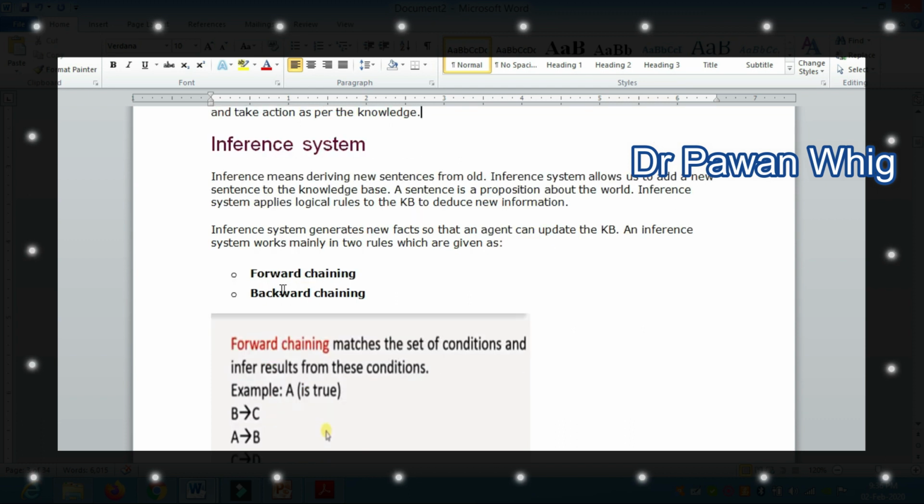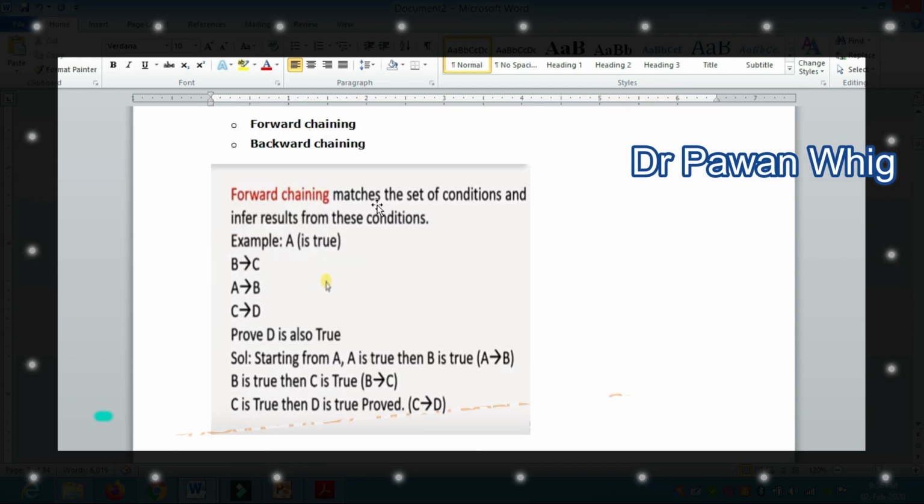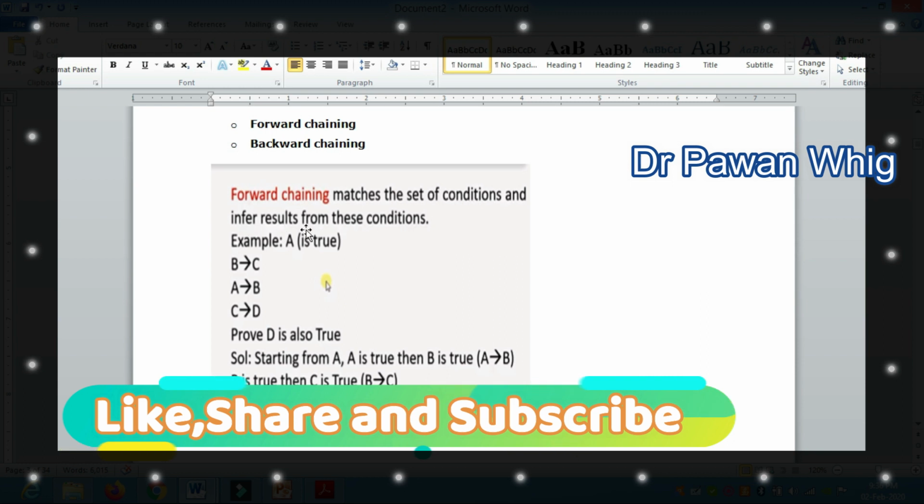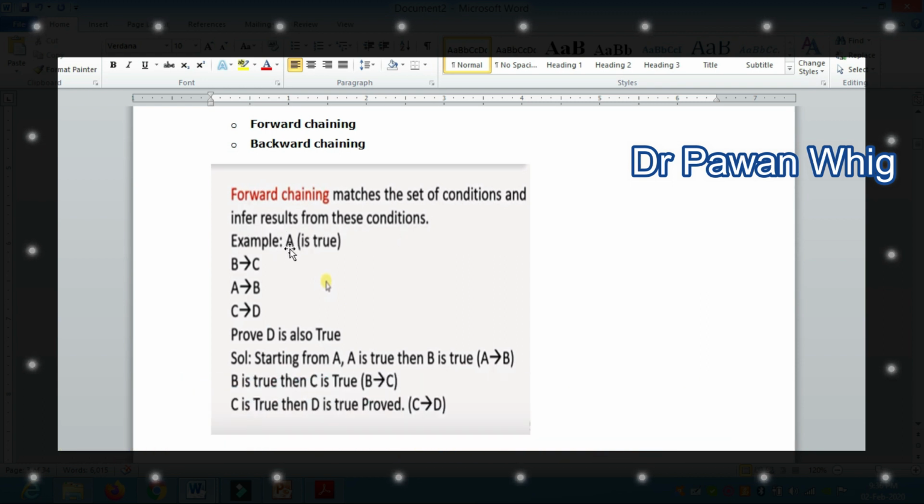One is forward chaining. Forward chaining means matching the set of conditions and inferring results from these conditions. You can understand this with the example given here. A is true, B implies C, A implies B, C implies D. Then prove D is also true. This is sometimes asked in the exam. So don't worry.